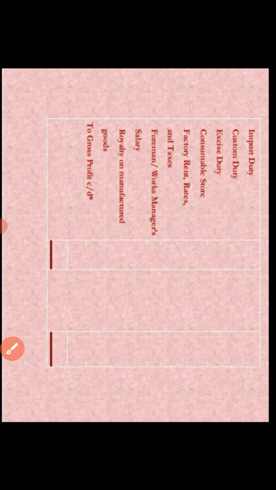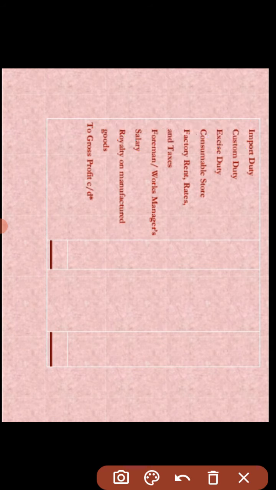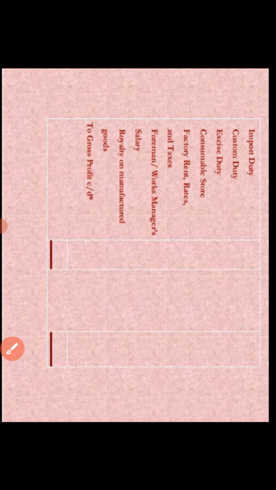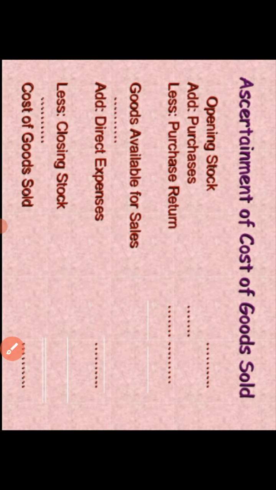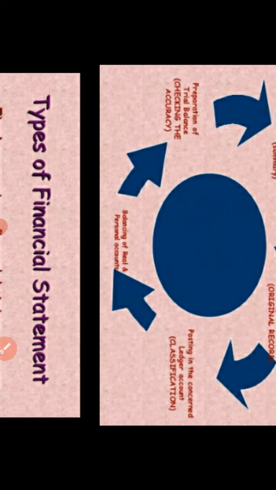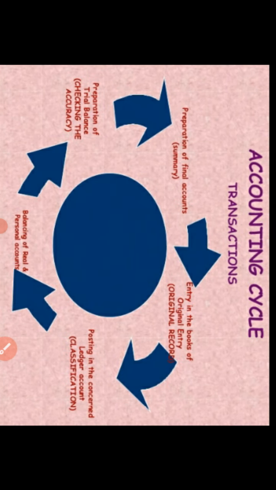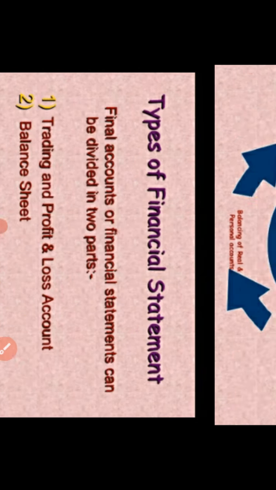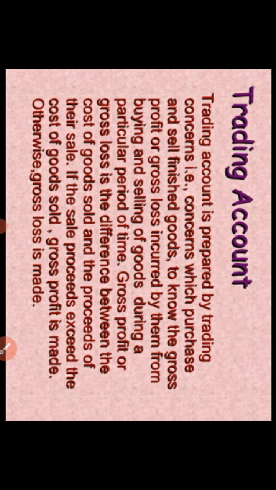These figures may also be written on the debit side of the trading account as per the requirement of the question. So here I explained the trading account and the pro forma of the trading account.